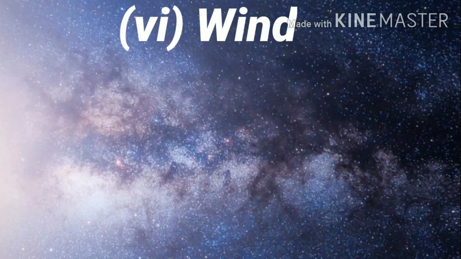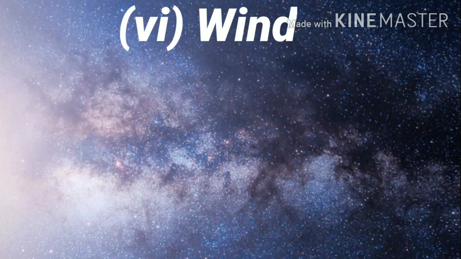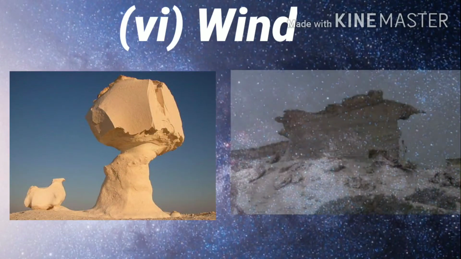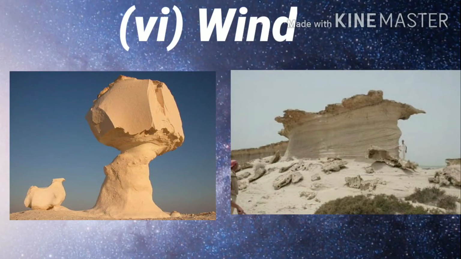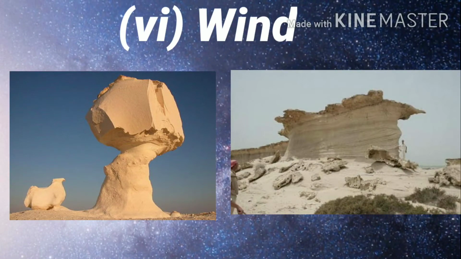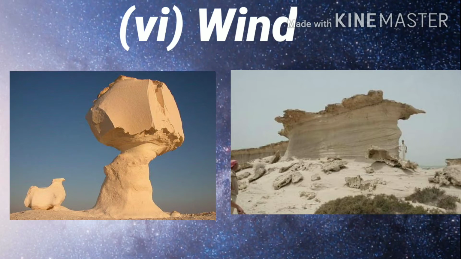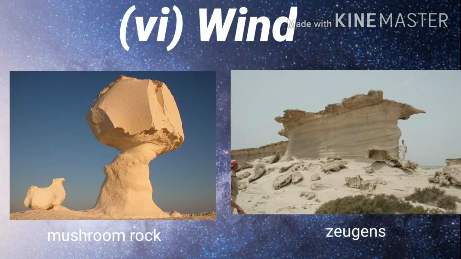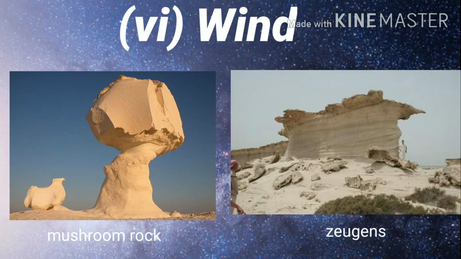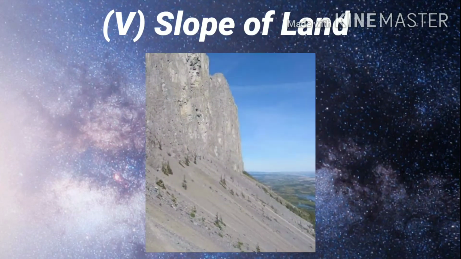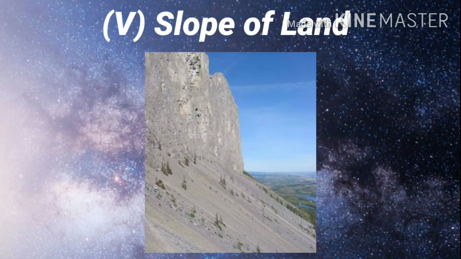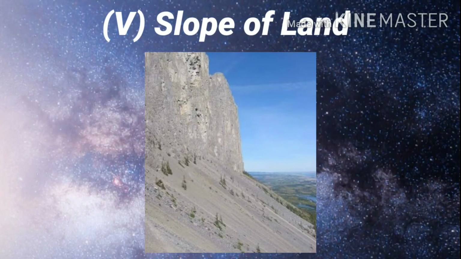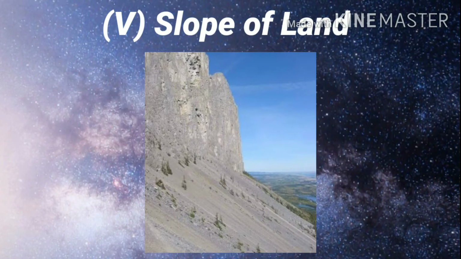The wind blown sand particles attack the rocks and erode them. This is common in deserts. The rocks have different composition and structure. Hence, some portions of the soft rocks are easily eroded by action of winds, whereas the hard rocks remain exposed. For example, mushroom rocks and zeugans. Slope of land. Weathering also depends on the gradient of slope. The steep slopes of the rocks are eroded more rapidly by the agents of weathering as compared to gentle slopes.